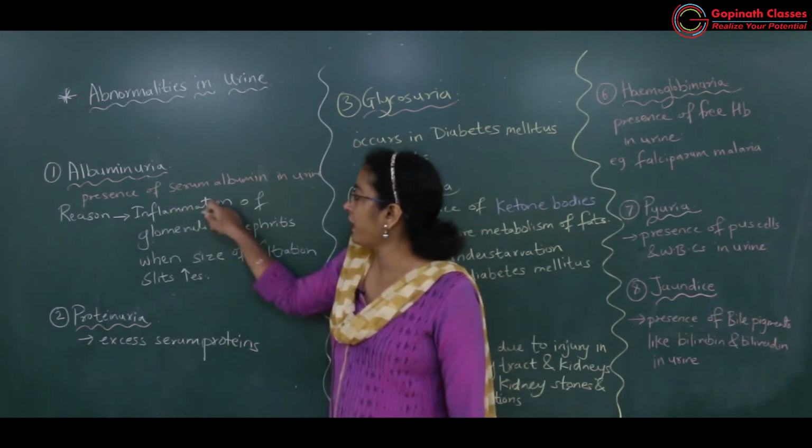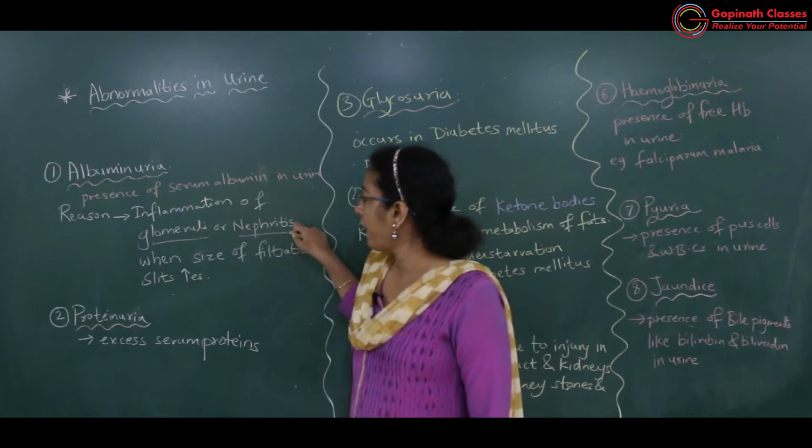So what is the reason? Inflammation of the glomeruli and nephritis.